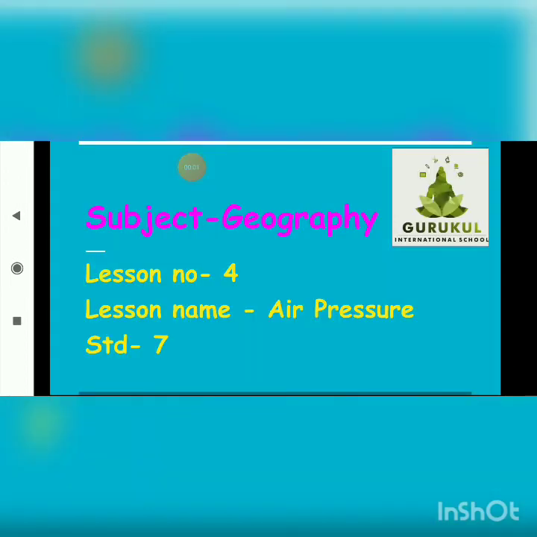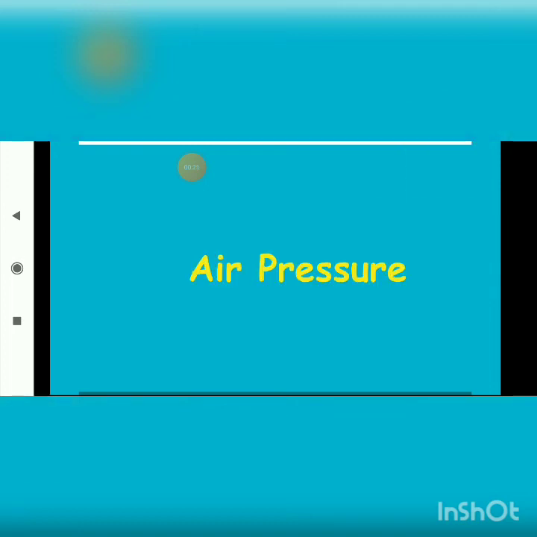A very good morning, dear children. I hope you all are fine and safe with your family. Students, today we will be doing lesson number 4, air pressure, which is the continuation of the previous two videos.